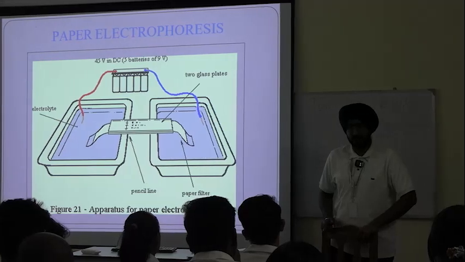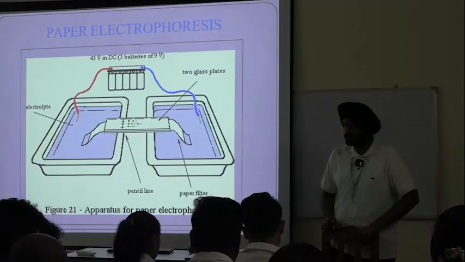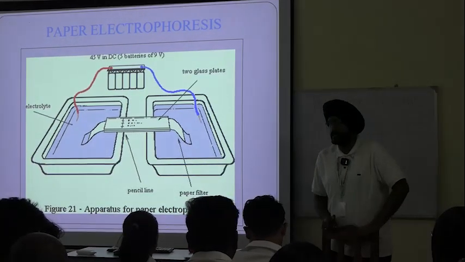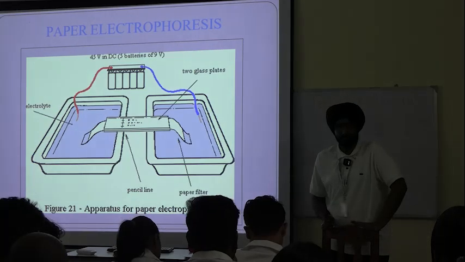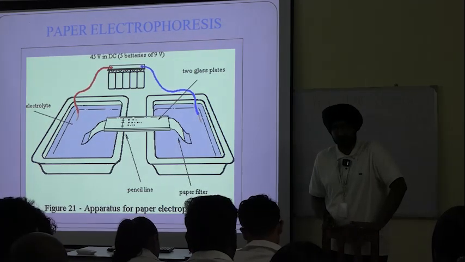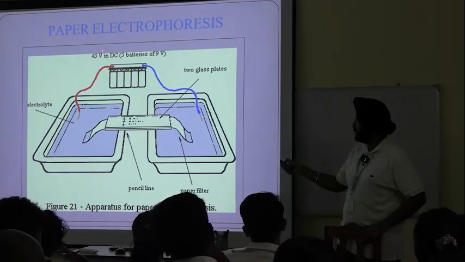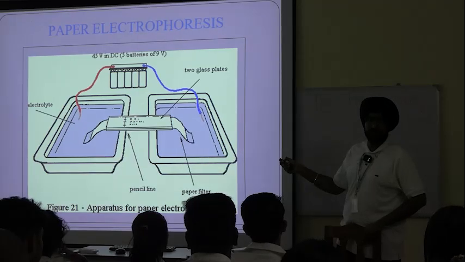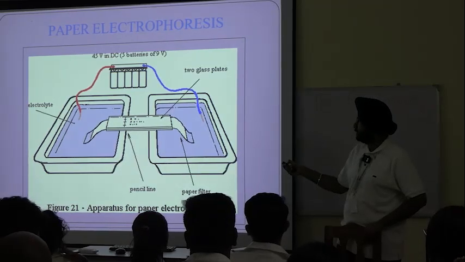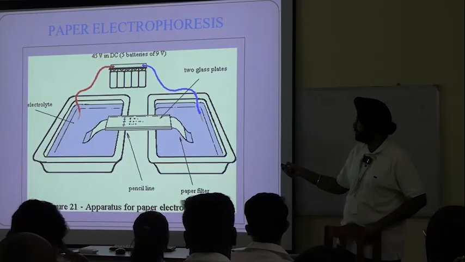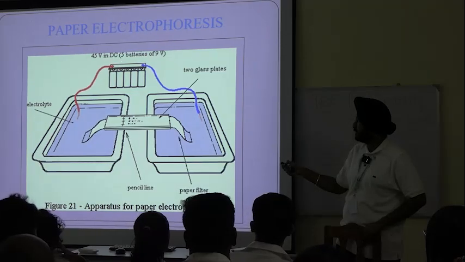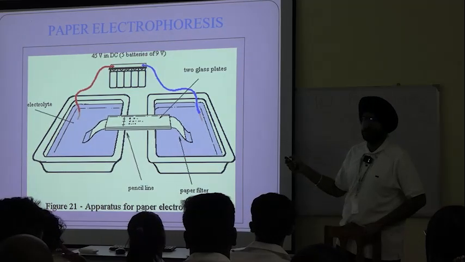Any queries? How paper electrophoresis actually works? Any doubt? Anyone? Shall we proceed further? Just see one thing here, class. Let us get our attention back here. Do you see anything here? What is written? 45 volts DC.